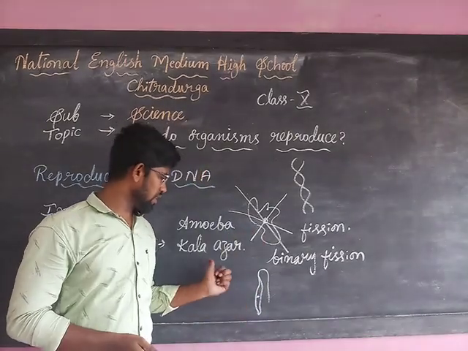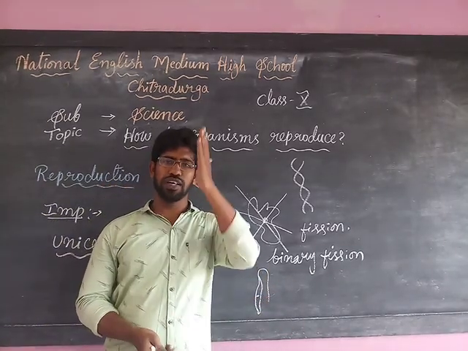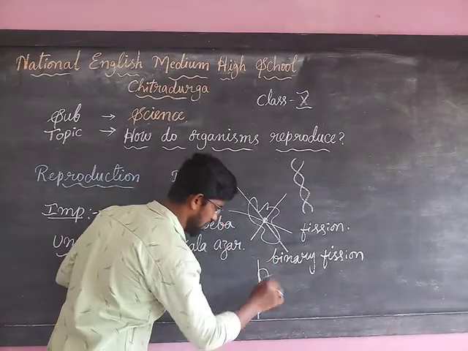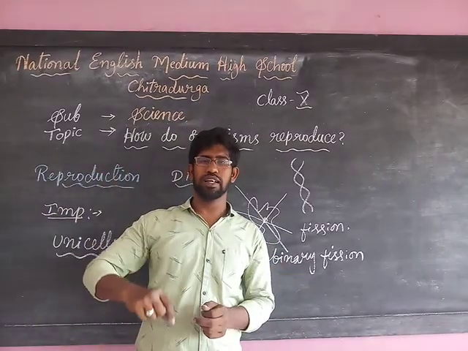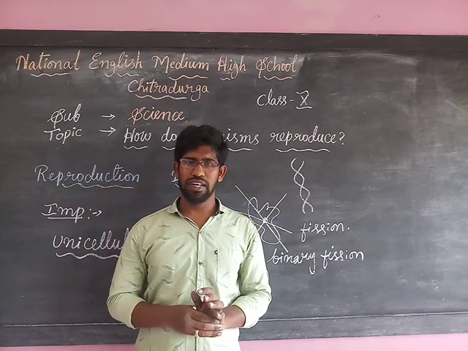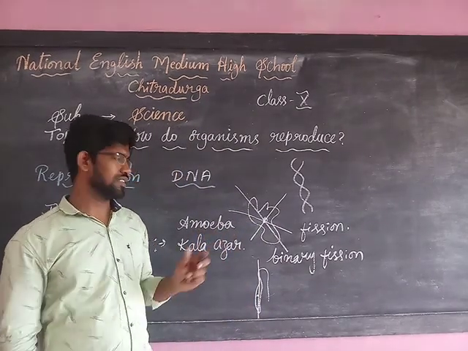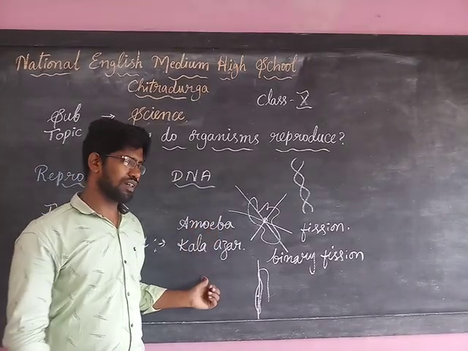But in the case of leishmania, the binary fission has to cut along the same plane like this, because each part has to be divided. The flagellum also has to be cut into two equal parts, so that each part will grow and survive separately. Like that, binary fission takes place in unicellular organisms such as amoeba, paramecium, euglena, leishmania.